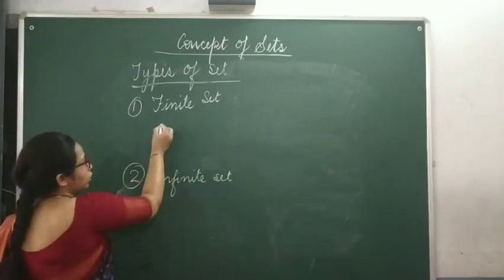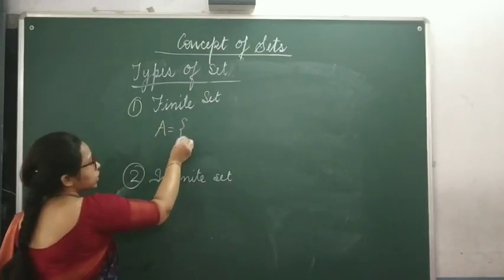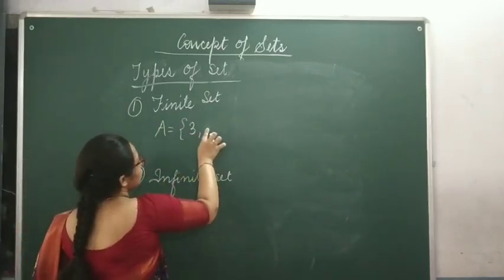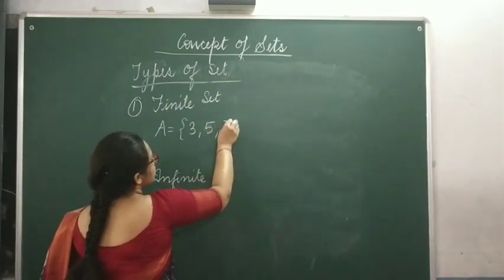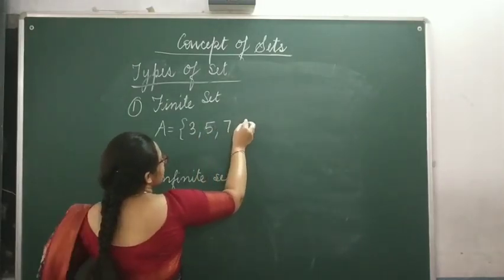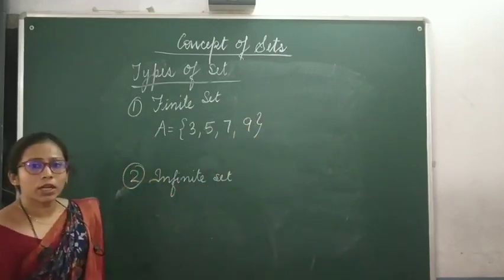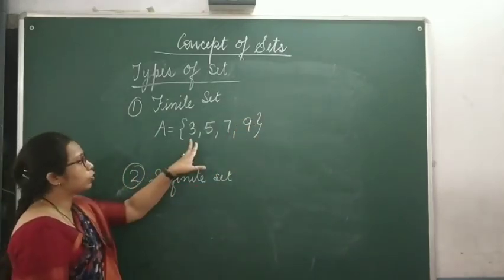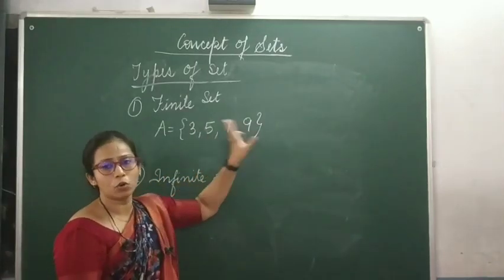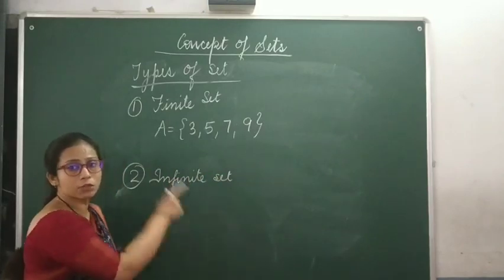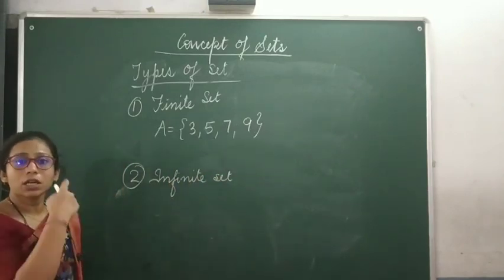Suppose A is equals to 3, 5, 7 and 9. What are the number of elements in this? The number of elements is 1, 2, 3, 4. So, this set has 4 elements. So, this is finite.